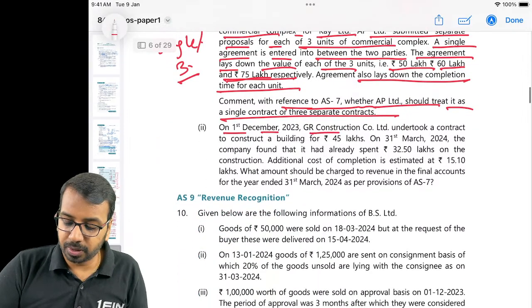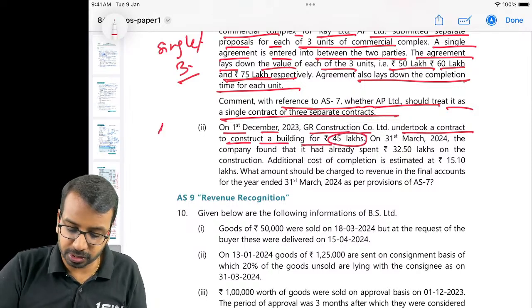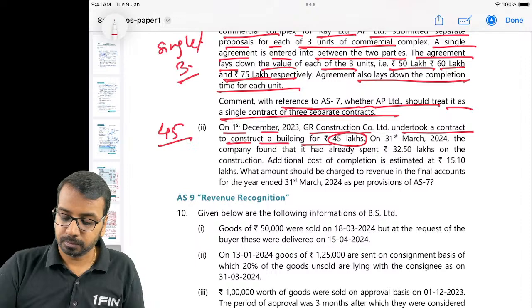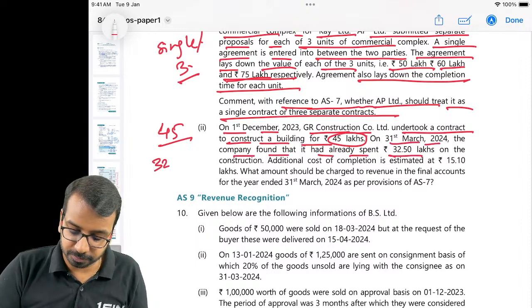Okay. Then, on 1st of December, GR Construction undertook a contract to construct a building for 45 lakhs. So this is the transaction price. On 31st March, the company found that it had already spent 32.5 lakhs.